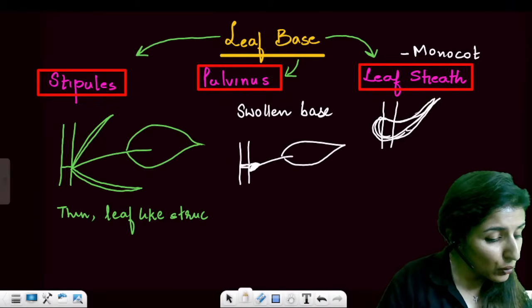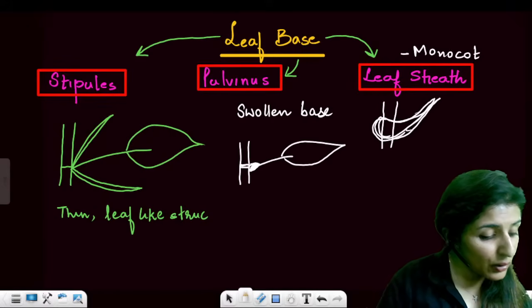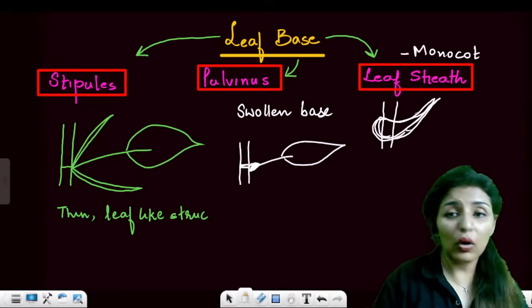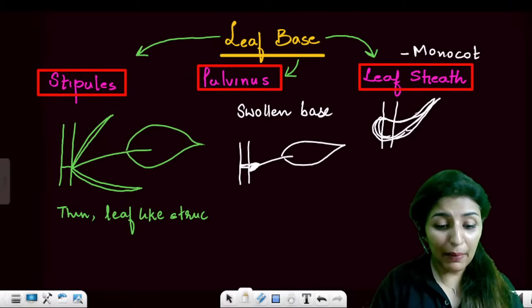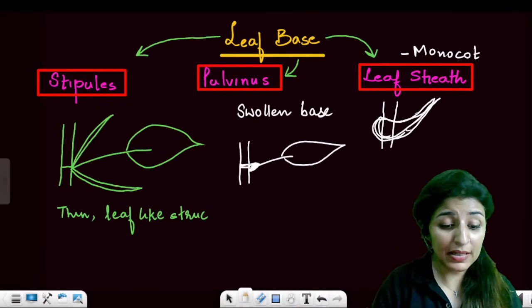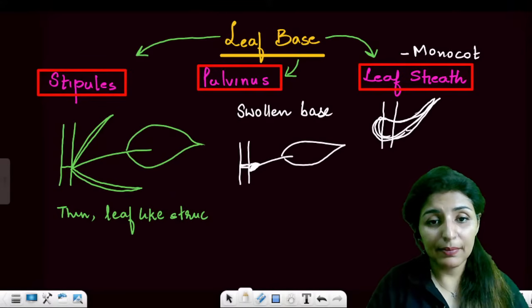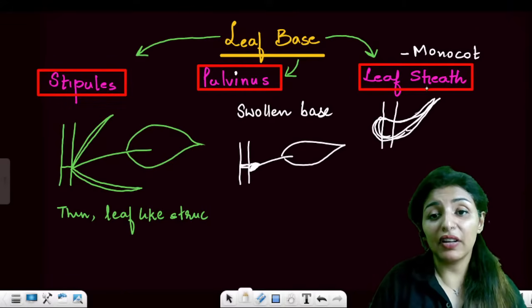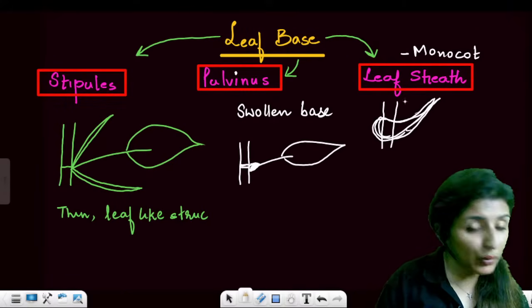Are these points clear to everyone? Right? Okay. So leaf sheaths are always seen in monocots. Pulvinus, yes please, anybody who can tell me where pulvinus is seen? Yes, guys. So we have stipules, we have pulvinus and we have leaf sheath. Are these points clear to everyone?